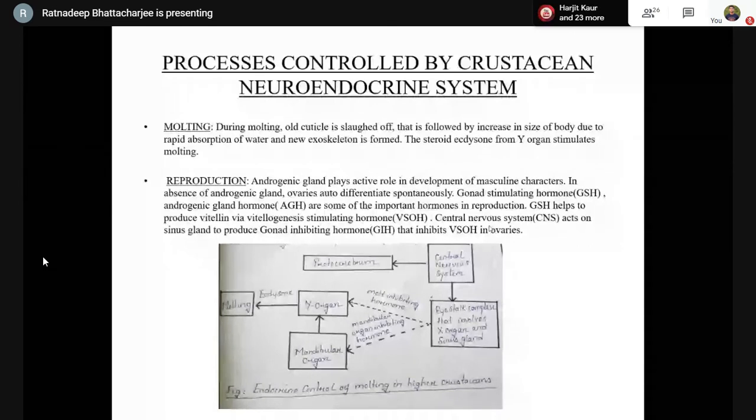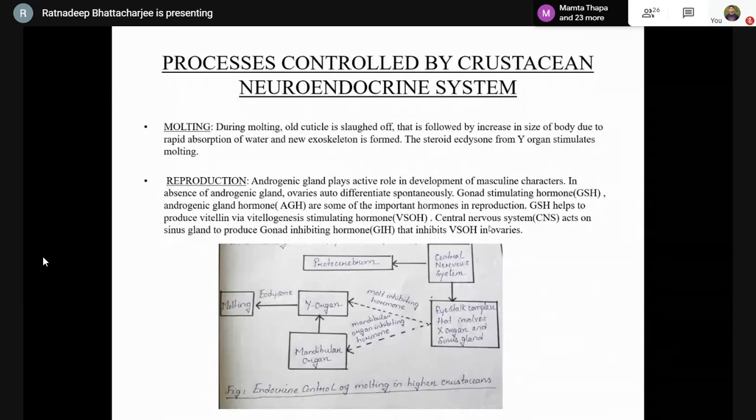Now, it is said that if the androgenic gland is removed from a genetic male, it may develop ovary and change into a female. Let's move to the next slide.